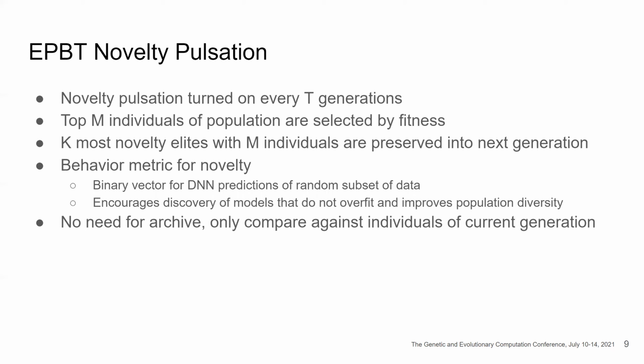By using this as a behavior metric, it allows us to discover models which underfit or overfit and improves the population diversity. There's no need for an archive with novelty pulsation because we only use the current individuals. We only use individuals from the current generation to compute novelty and compare against. By not having an archive, we reduce computational costs and do not require additional bookkeeping.